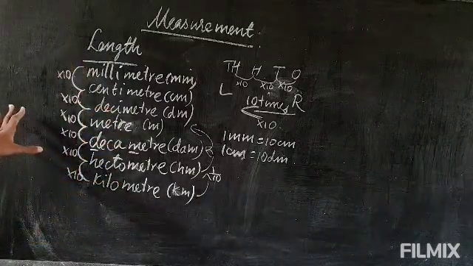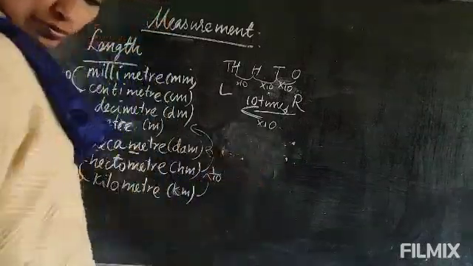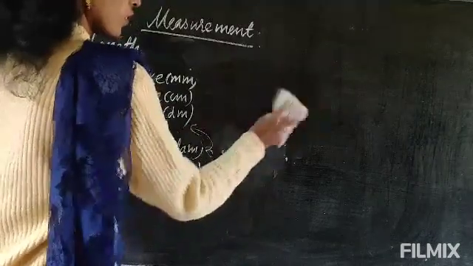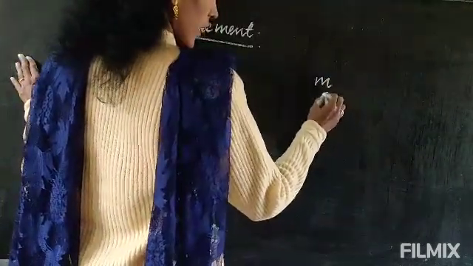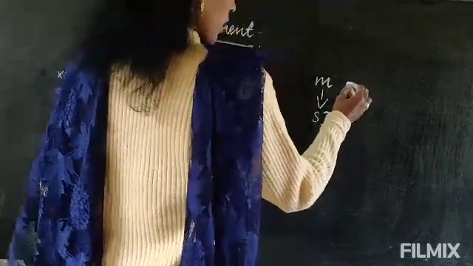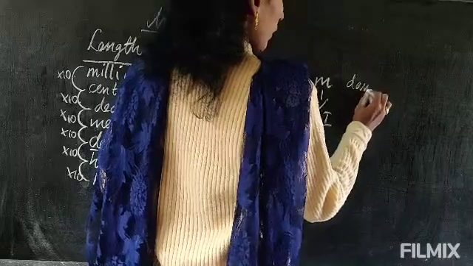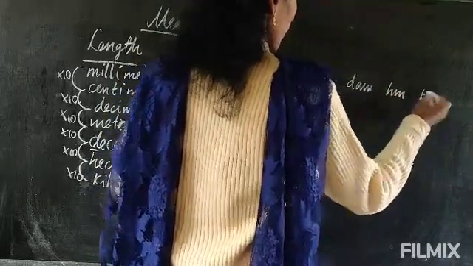Now I will tell you, if you keep this in order and I write it like this, meter is the standard unit here. On this side we have decameter, hectometer and kilometer.